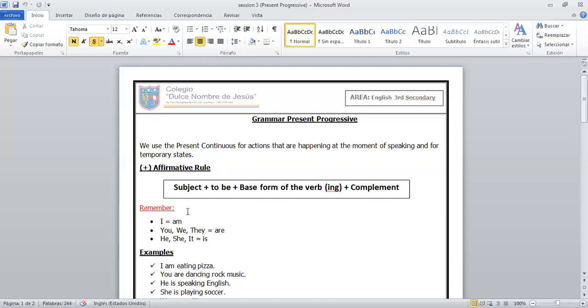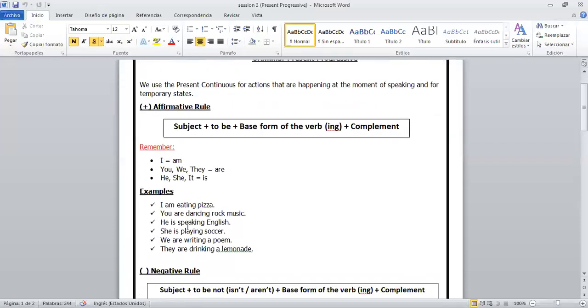Let's remember the to be's. Vamos a recordar los to be's de cada subject, de cada sujeto. For example, for I, we are going to use am. For you, we, they, we are going to use are. And for he, she, it, we are going to use is. Okay, look at the first example. The first example is I am eating pizza. Tenemos I am eating pizza. Yo estoy comiendo pizza.